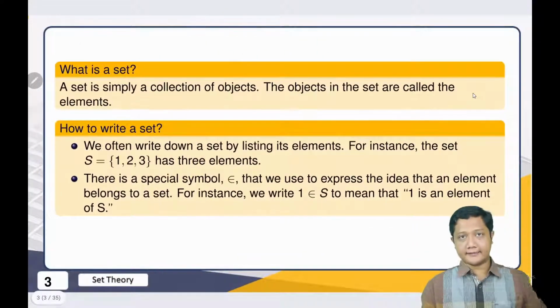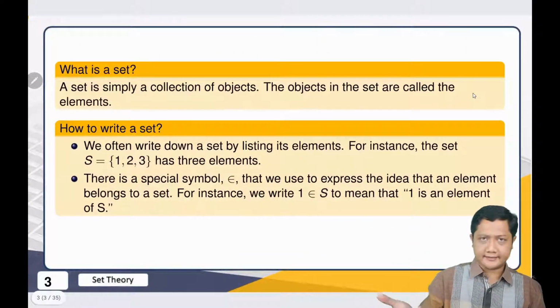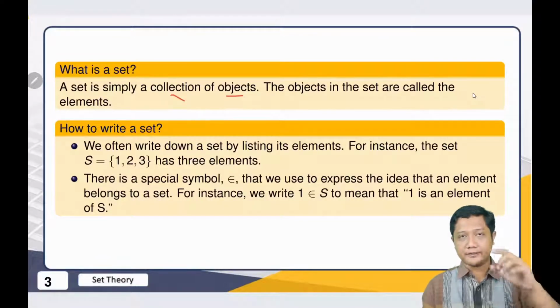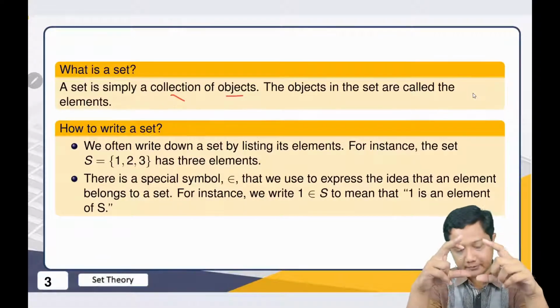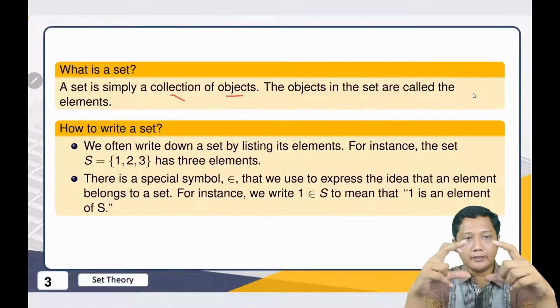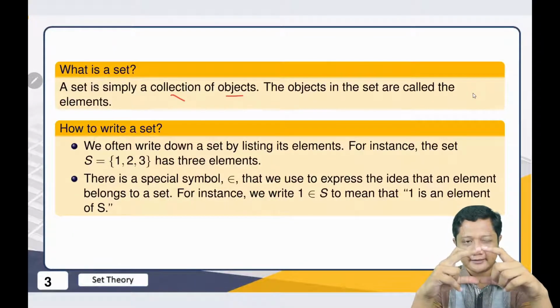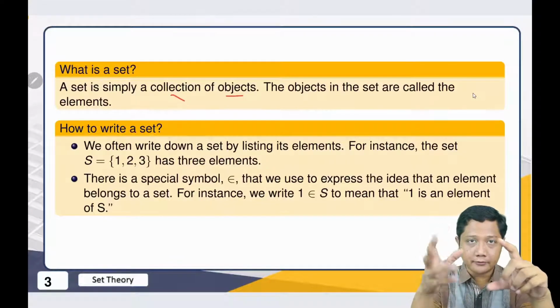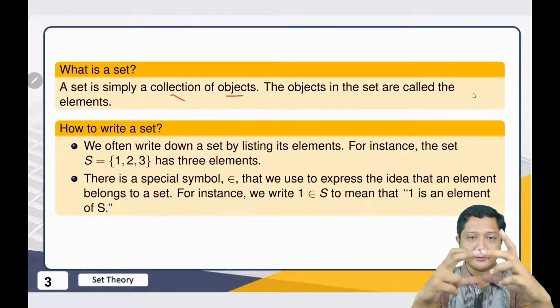And what is a set? This is the formal definition: it's simply a collection of objects, and the most important part is we should be very careful. We have to make sure that it is easy to distinguish which one belongs to the collection and which one does not. That's why this is the most important part.